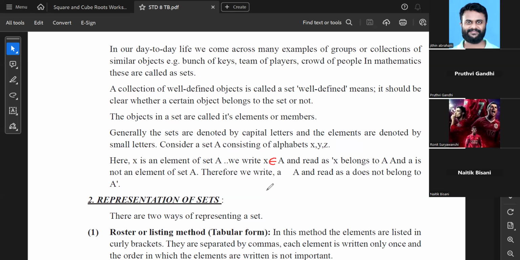This is the symbolic representation. Is this symbol there in your book? Yes, sir. So this is the symbol. Whenever we write X with this symbol, then A, this symbol means X belongs to A. The symbol means belongs to. And a is not an element of set A.